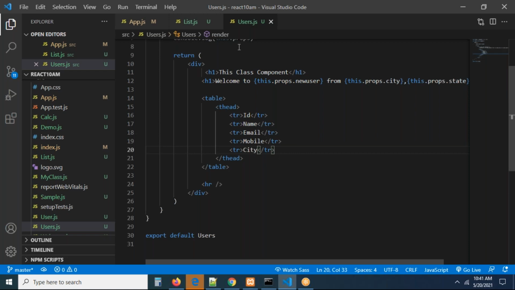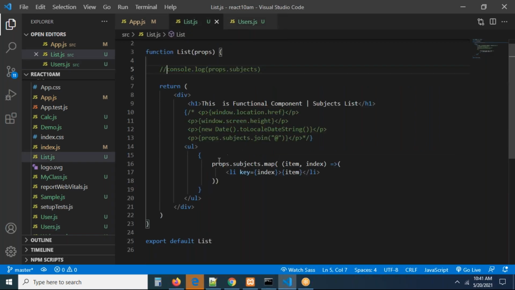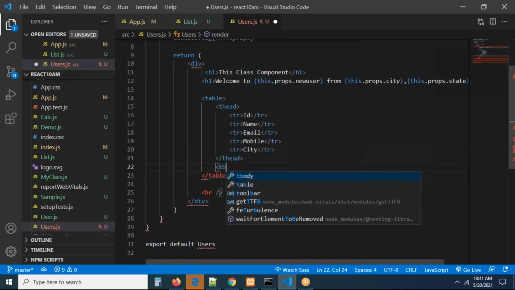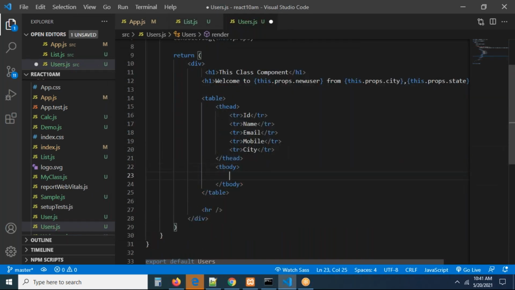Now what we need to do, sir, exactly here, we are able to iterate the data. We already saw how we can iterate the data. The same iteration process is going to happen here again. Now try to see what we are going to do, guys, all of you. This is going to be tbody. In the tbody, we have to iterate with the map function, guys.